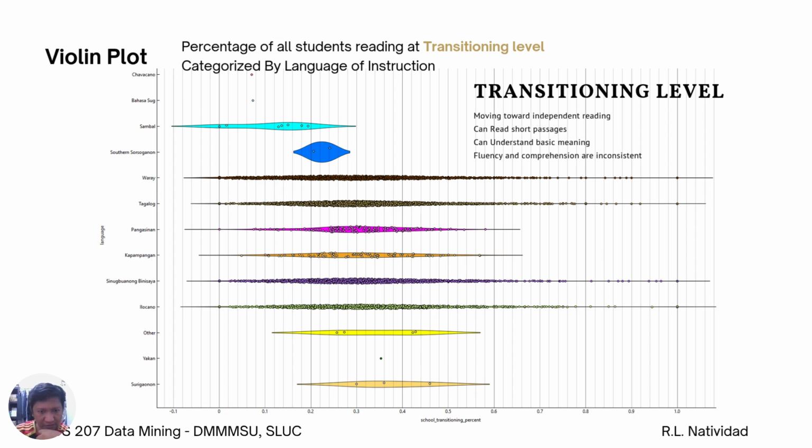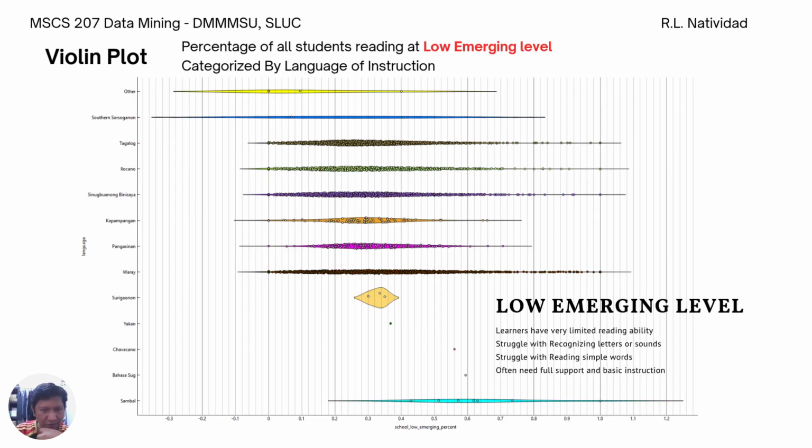So most are at 30% up to 40 to 50% on the transitioning level. But you'll notice we will go back to the low emerging level, so in Ilocano, in Tagalog. But noticeably somewhere here in Sambal, there's a high percentage of low emerging level which needs intervention.